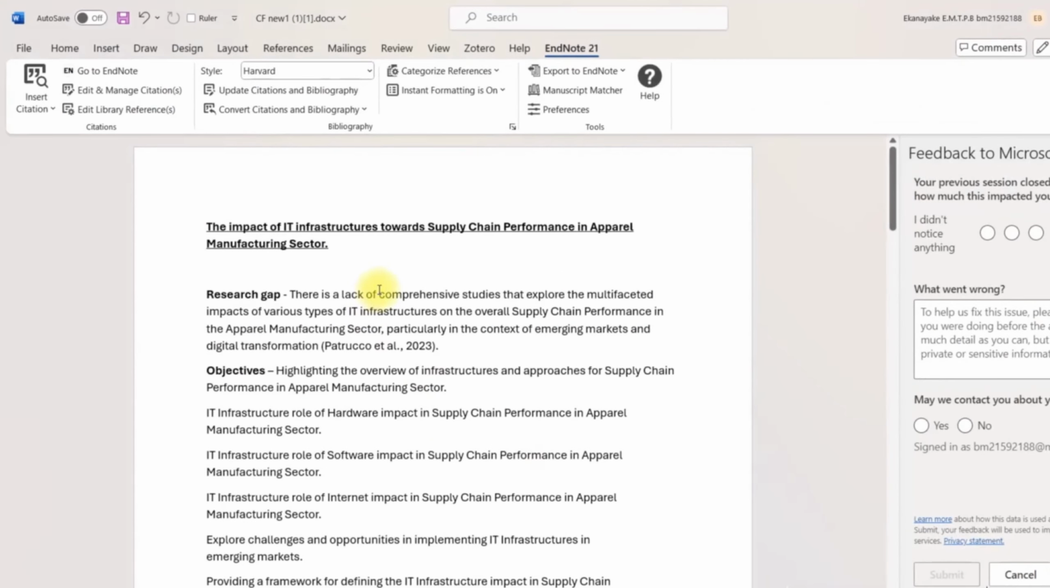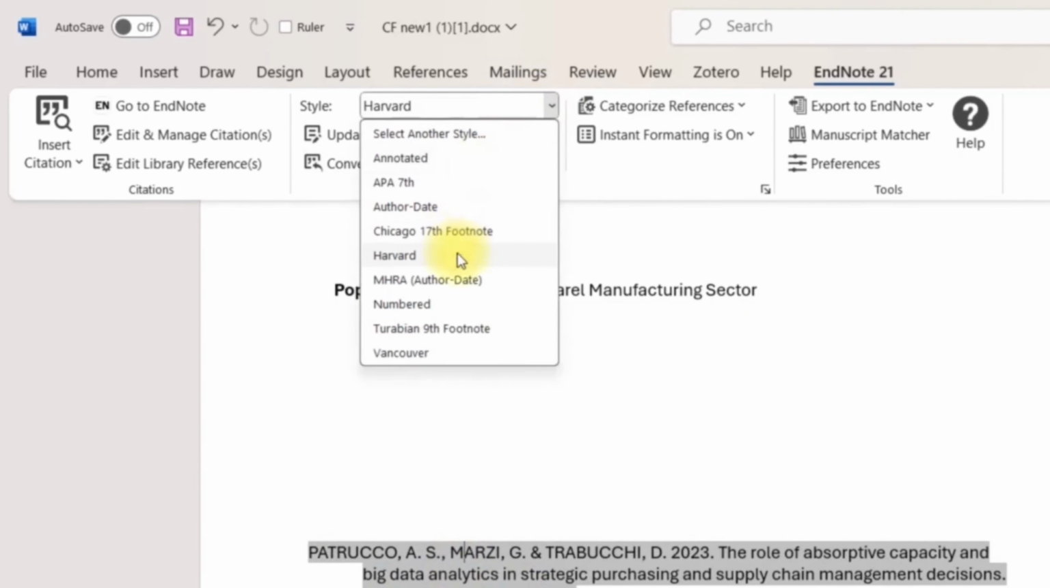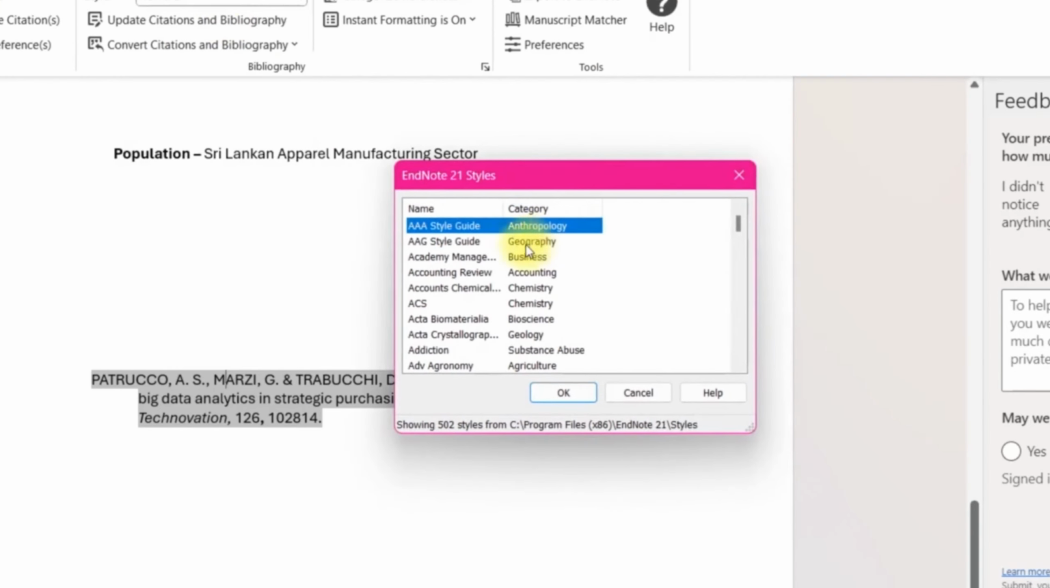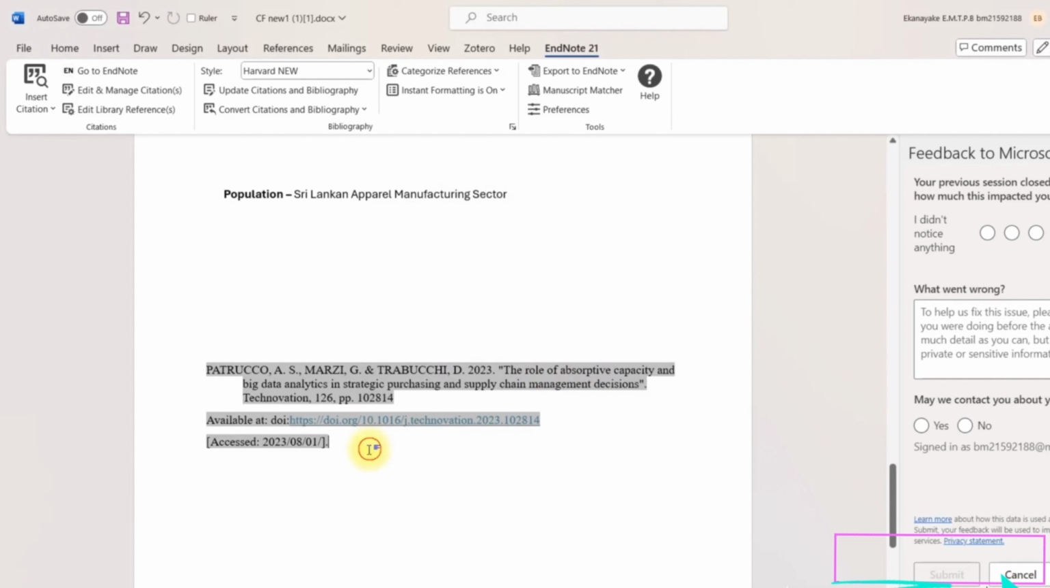Now go to the Word document. Select the reference. Change the reference style like this. Now, you can see your reference was updated.